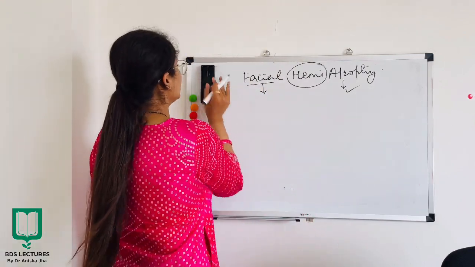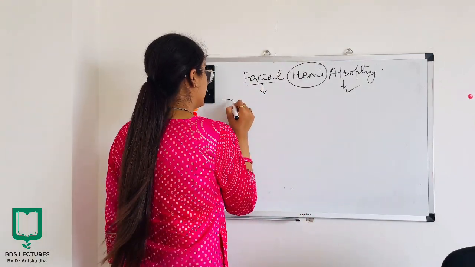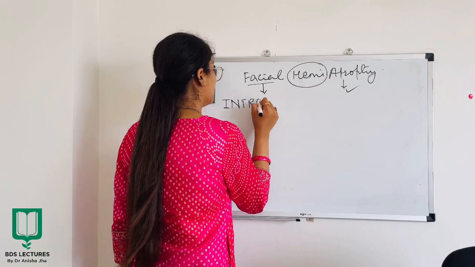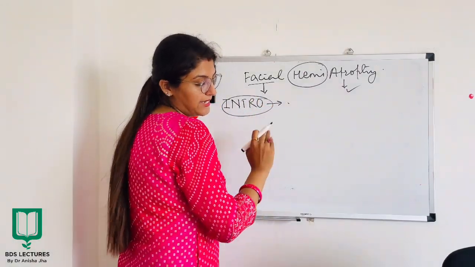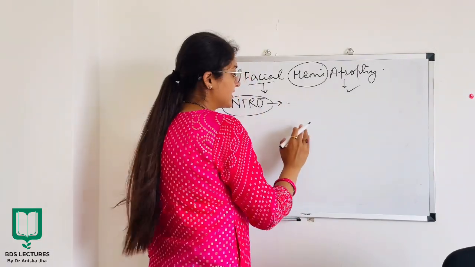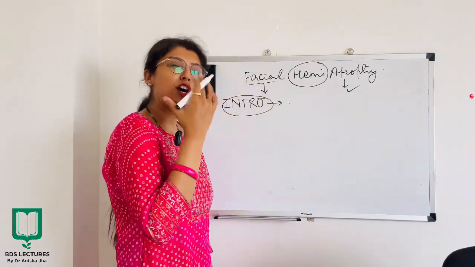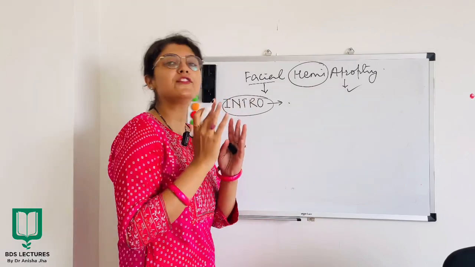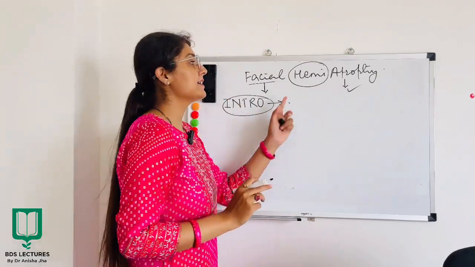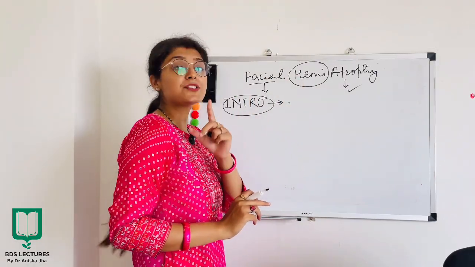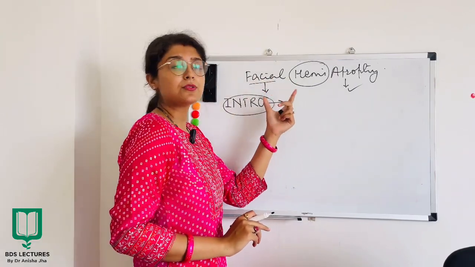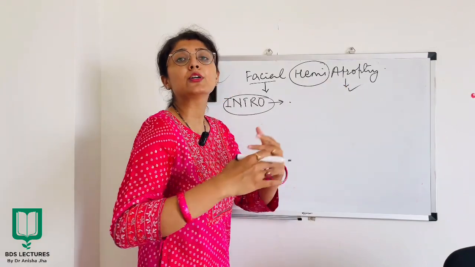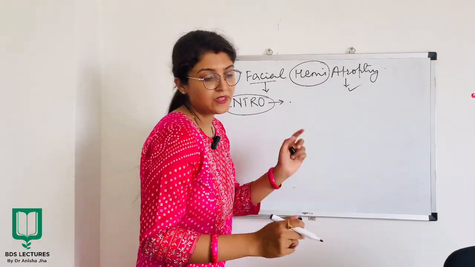Now, giving you some introduction about the defect. What is it? Facial hemiatrophy is basically slow progressive atrophy of soft tissues on half of the face. All right. Since it is hemi, unilaterally it will be involved and the facial soft tissues will be atrophied in a progressive manner. All right.